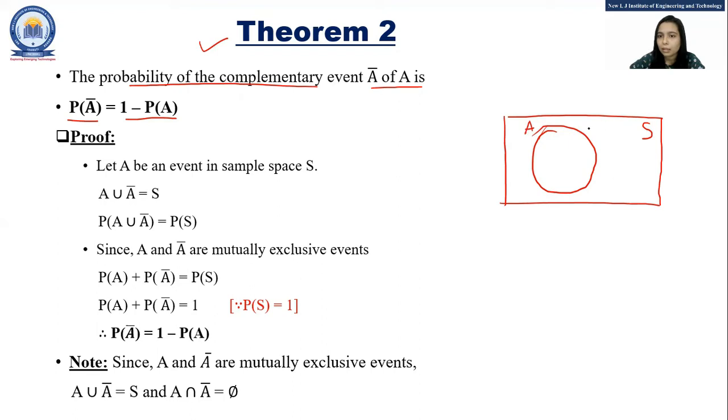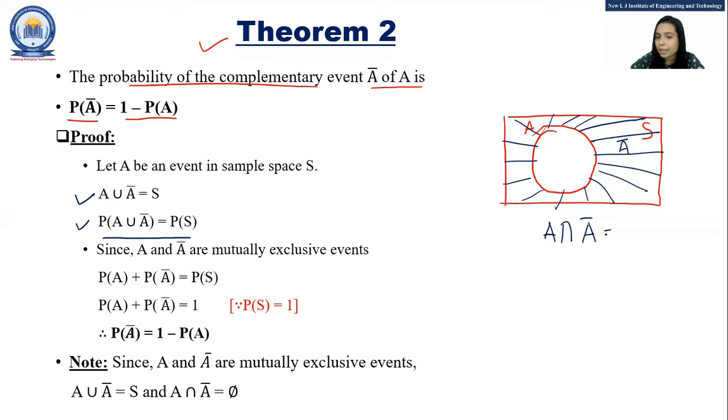Now this part is nothing but A bar. So we can see from this Venn diagram as well that A union A bar is equal to S. Now by taking the probability on both sides, we can write P of A union A bar is equal to P of S. Since A and A bar are mutually exclusive events, from this Venn diagram also you can say that A intersect A bar is nothing but phi.